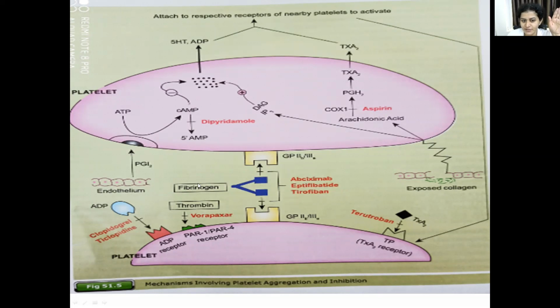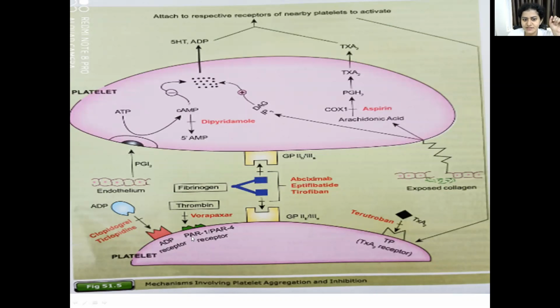So they prevent the binding of fibrinogen and the cross-linking of fibrinogen between activated platelets, and prevent the formation of platelet clumps. The next group of drug is terutroban, which inhibits the binding of thromboxane A2 to its receptors, that is the TP receptor, and prevents platelet aggregation.